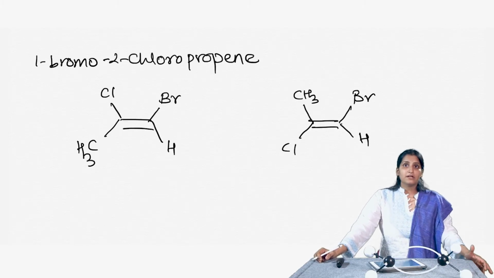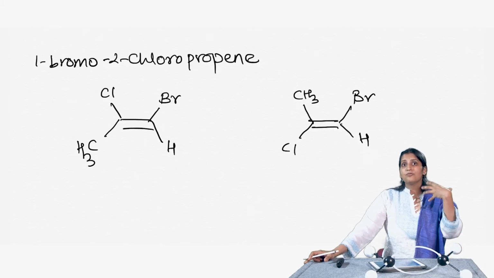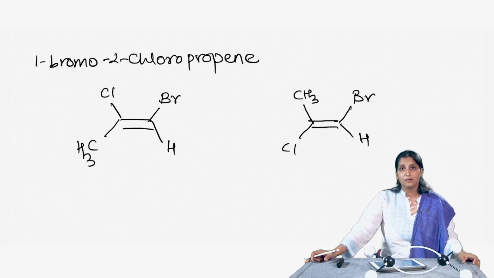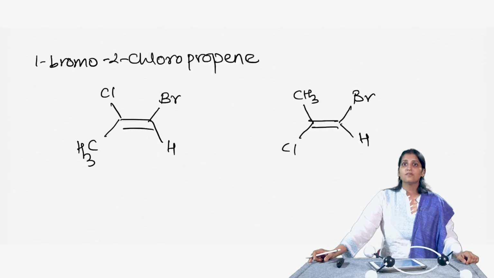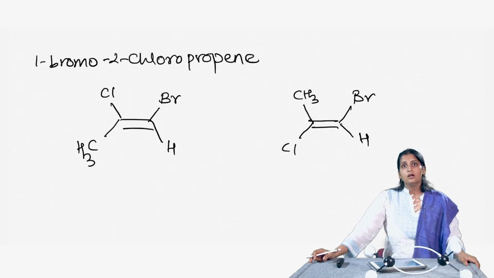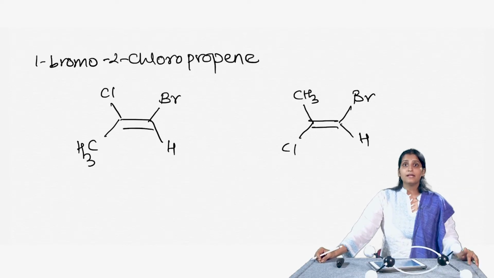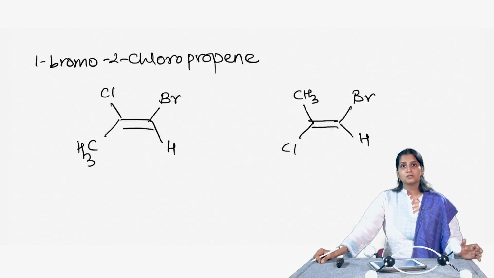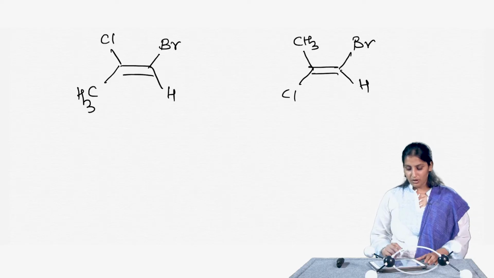So, a different nomenclature had to be invented when there are 4 different substituents on the carbon-carbon double bond. The E and Z system of nomenclature was devised for this kind of situation. To name an isomer by the E and Z system, we first determine the relative priorities of the two groups bonded to one of the sp2 carbons, and then the relative priorities of the two groups bonded to the other sp2 carbon. So, I am going to try to name the first molecule as E or Z.